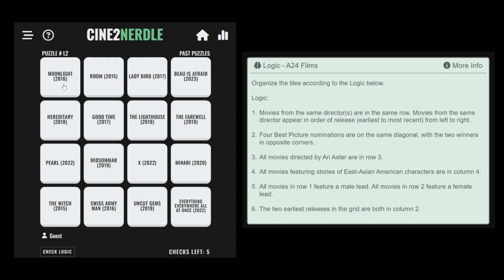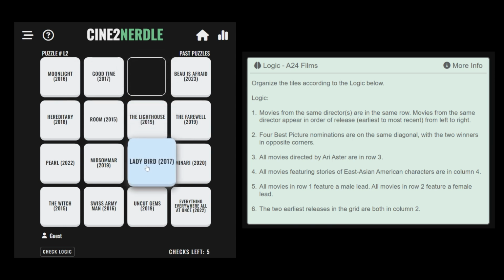top left corner. From rule number 2, we know that the movies nominated for Best Picture should be on the same diagonal. Room, Lady Bird, and Minari were all nominated for Best Picture, but only Room and Lady Bird can fit on this diagonal, because we know Minari has to stay in column 4. Now, Room and Lady Bird can be in either position on this diagonal, but we know from rule number 6 that the two earliest releases in the grid are both in column 2. This means Room has to be in this position in column 2, which means Lady Bird takes this final position in the Best Picture nominees diagonal.